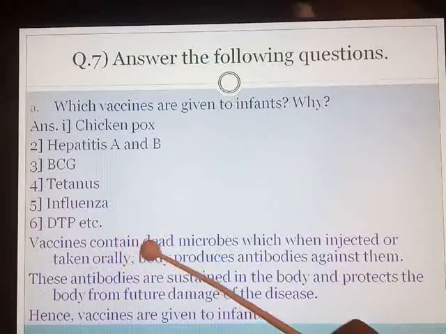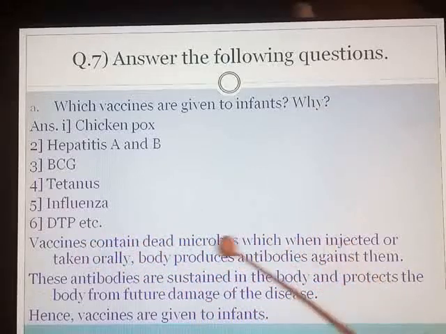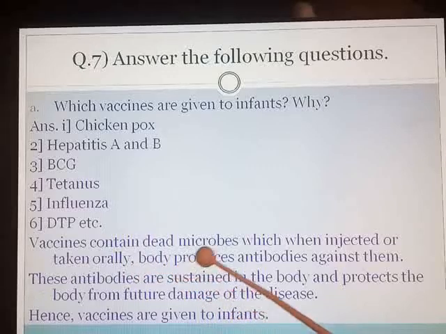Because vaccines contain dead microbes which, when injected or taken orally, make the body produce antibodies against them. So the vaccines are the ones which already contain the dead microbes, or the weakened microbes, which cannot cause the disease. Once these microbes are put in your body, it will start attacking them and producing antibodies which are going to fight against that particular disease.